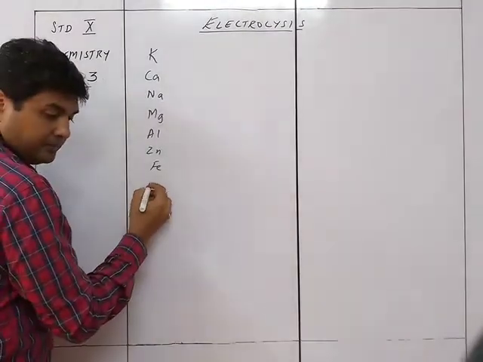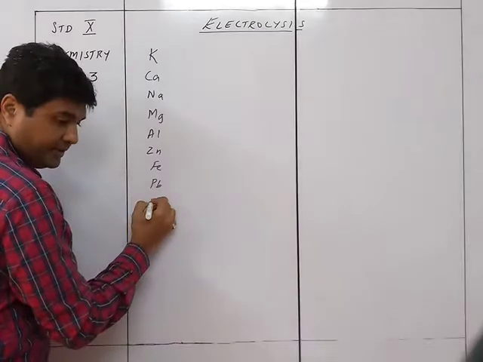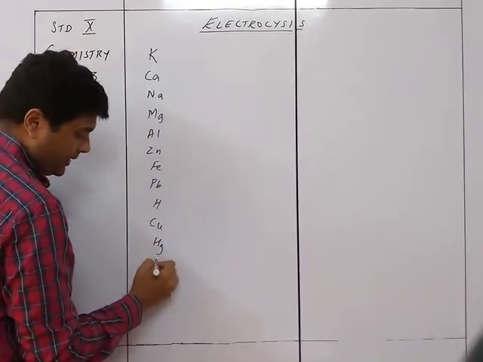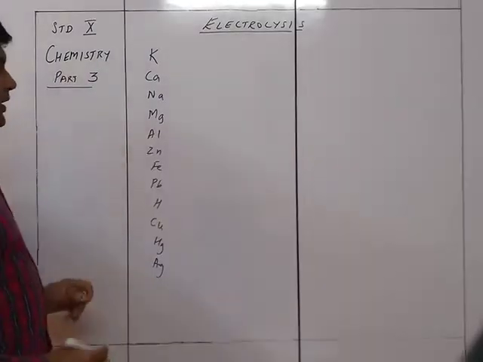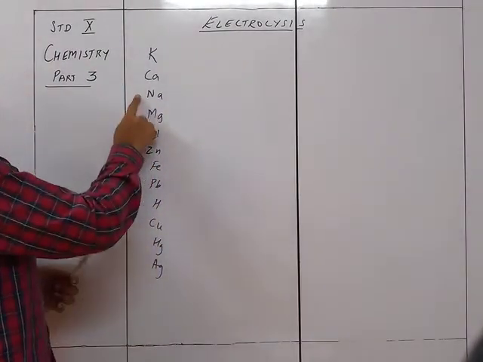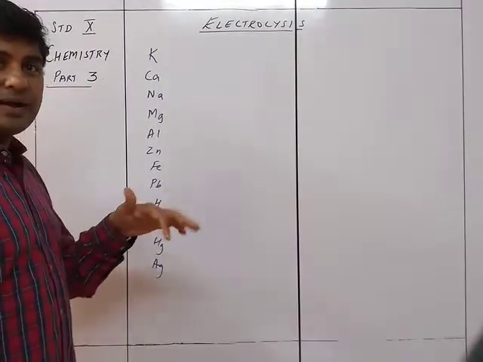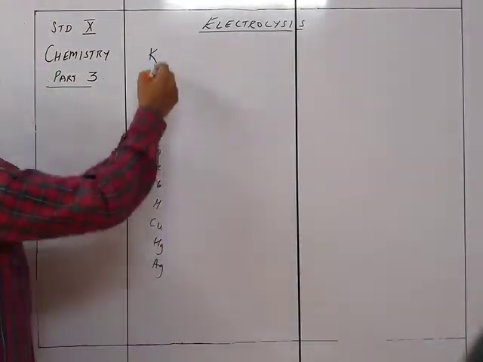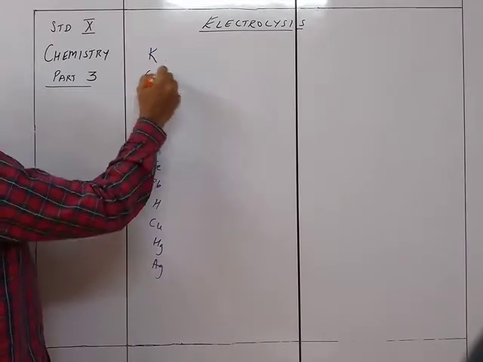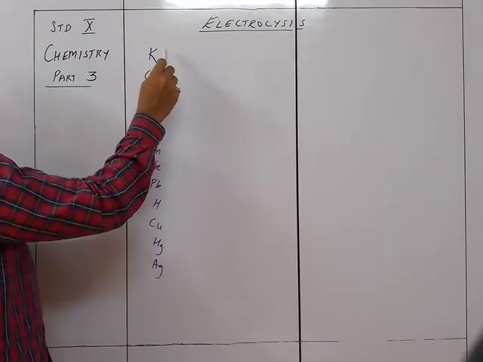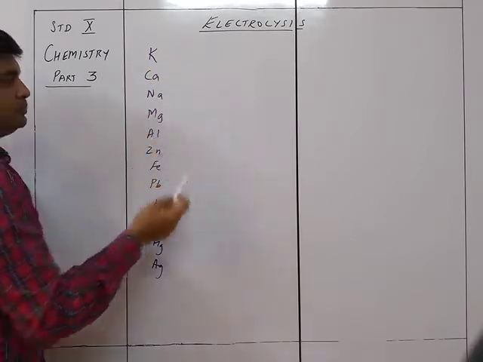Okay, potassium, and then it is hydrogen, copper, and mercury and silver. So you can see that only here the change is there. Means we had that in the reactivity series. So that's the only difference, that there is potassium, calcium, sodium.